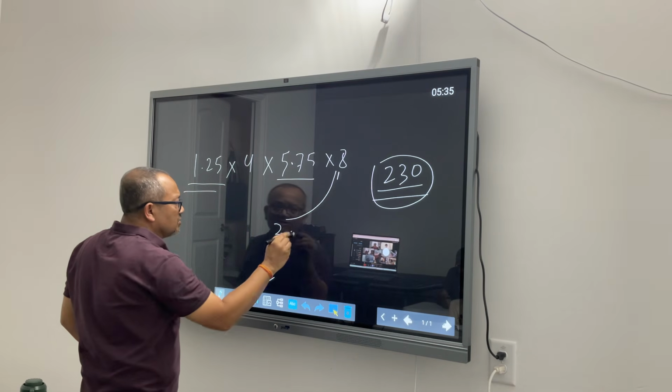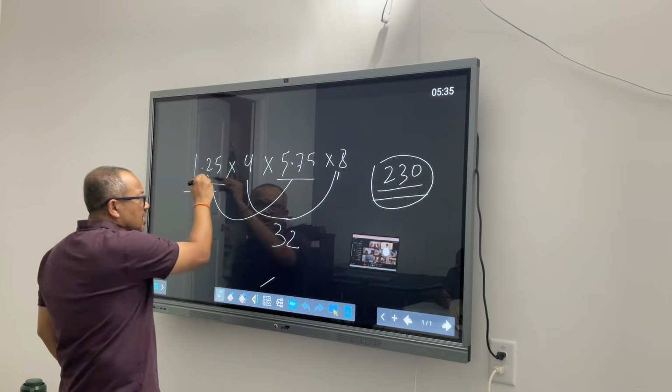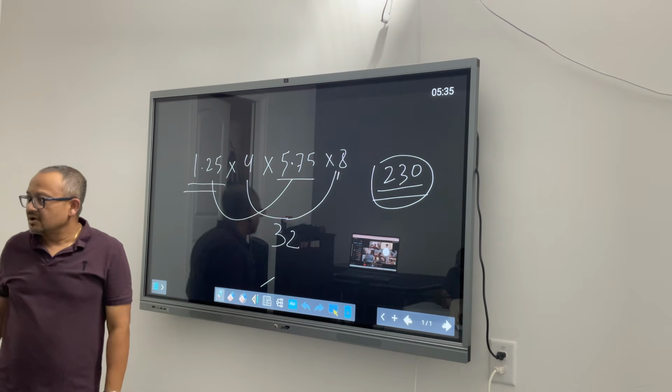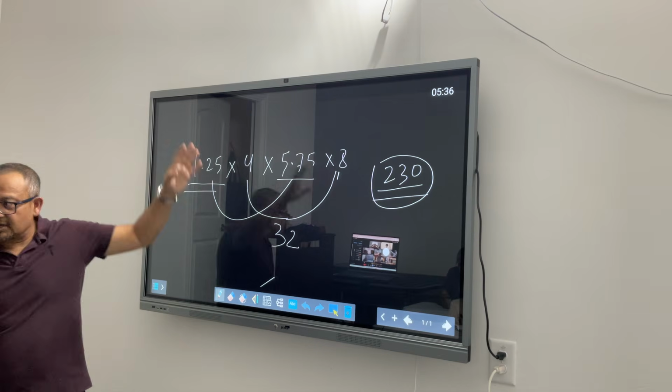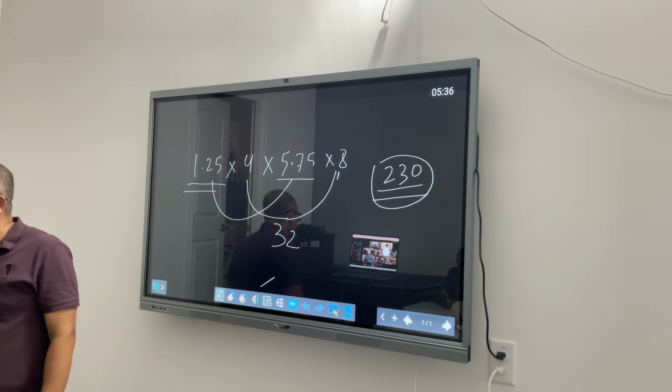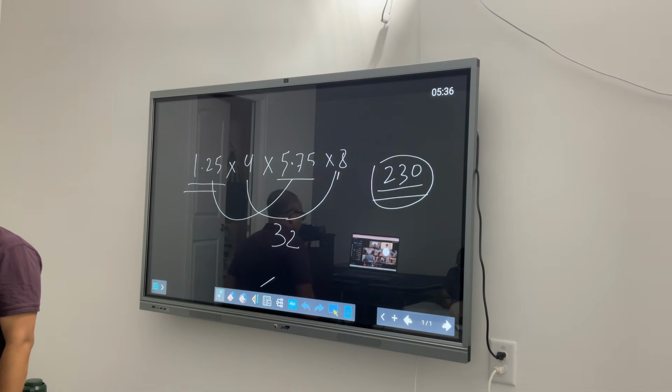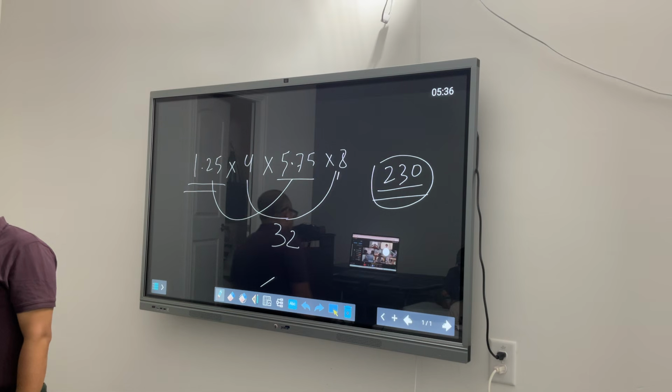This is giving me 32 already, and these two are bigger numbers. Anything less than 32 is a big red flag for me. Yeah? So thinking is very important.